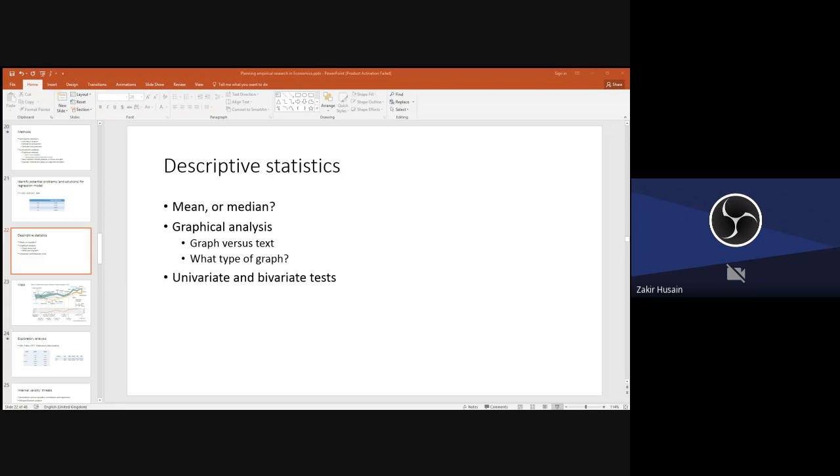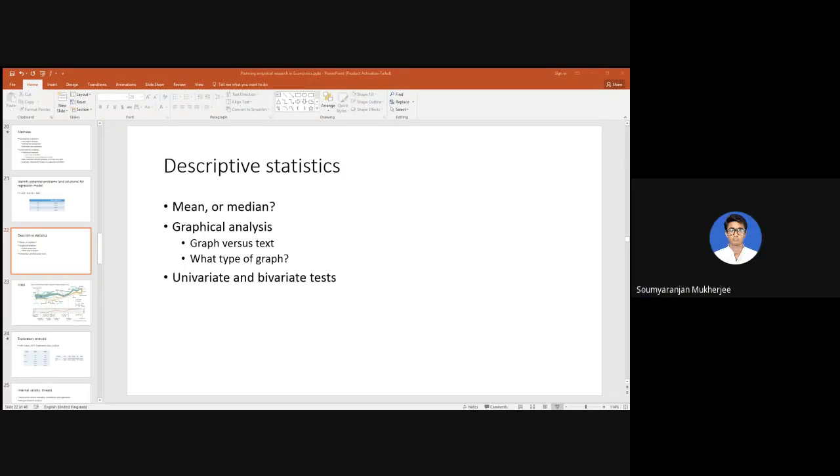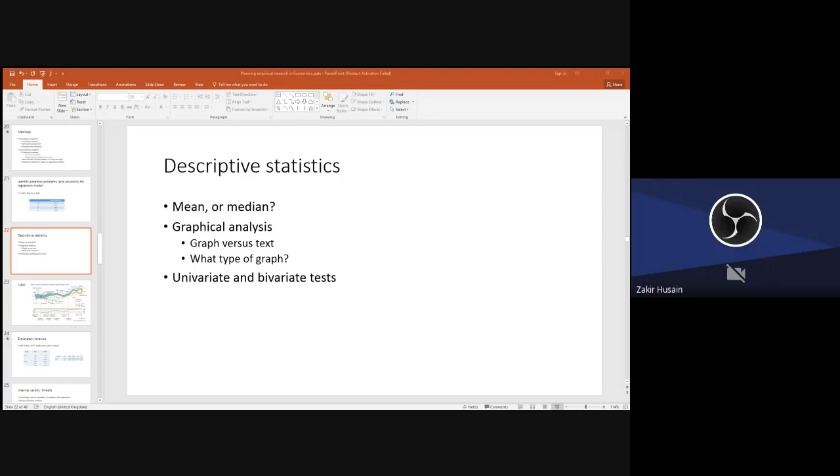Okay. Now, when you come to the regression analysis, you know that association and causality. If you want to measure association, what measure should we use? And if you want to go for causality, what method should we use? Granger causality. For association, it's correlation. And for causality, it's regression.